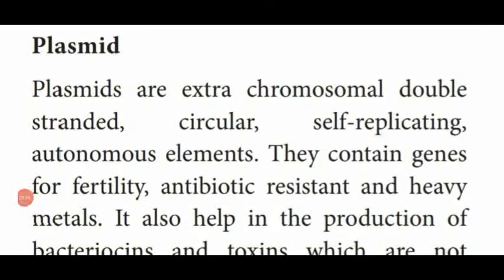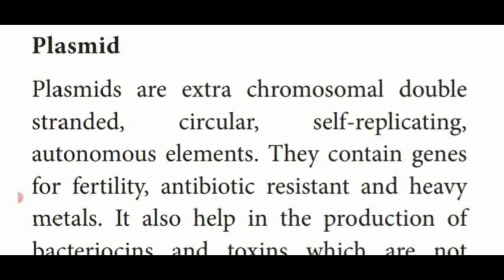Next one, plasmid. In the previous video class, I told you a plasmid is the extra chromosomal circular region which is present in the cytoplasm of the bacterial cell, named as plasmid, and it is also double-stranded.